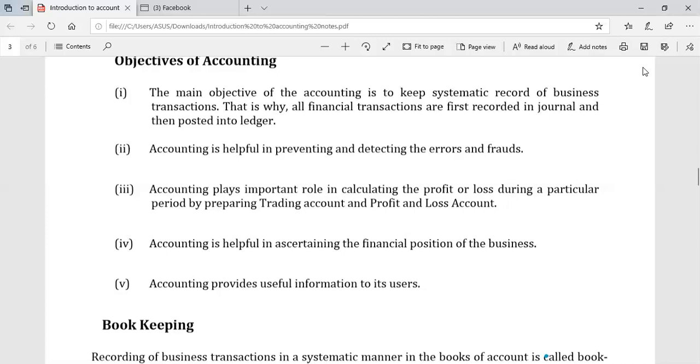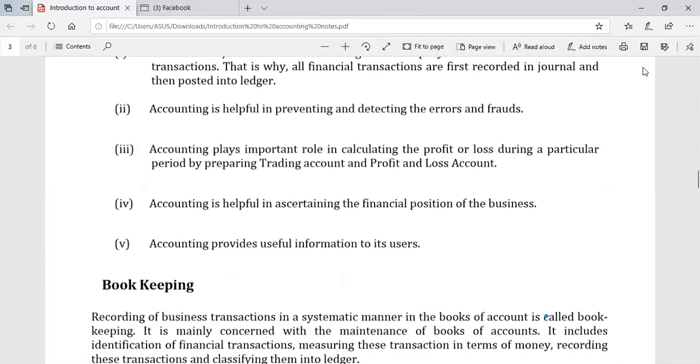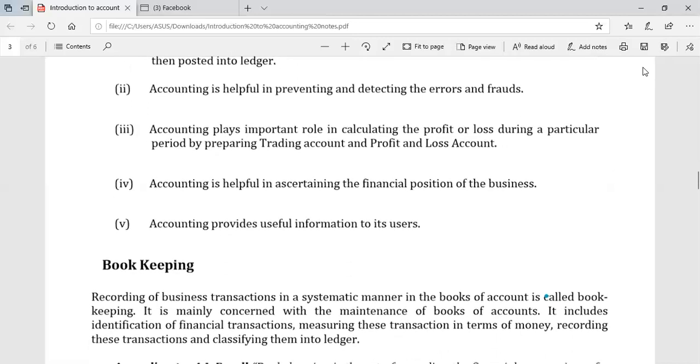Current assets refer to those assets which can be sold off or realized into cash within a year's time, and non-current assets refer to those assets which we use in our business over a number of periods for the smooth running of our business. For example, building, machine, motor vehicle are non-current assets which are used by the same firm again and again. And the last one here says that accounting provides useful information to its users.